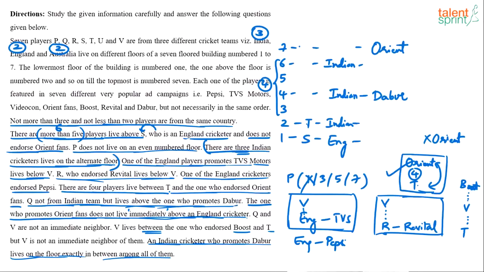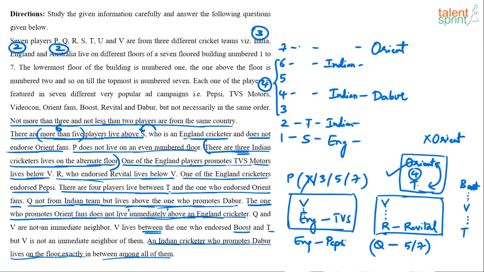See, which are the floors above Dabur? 5, 6, 7. So Q should be on the 5th, 6th or 7th floor. But Q is not from the Indian team, so the only choices for Q are 5 or 7. So make a note of it. Q will be either 5th floor or 7th floor. Yes or no?